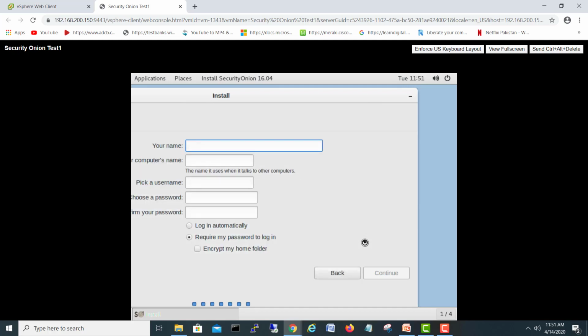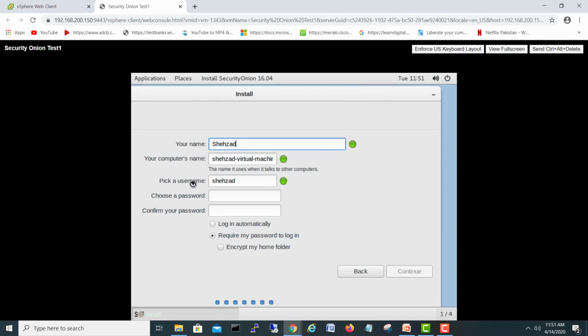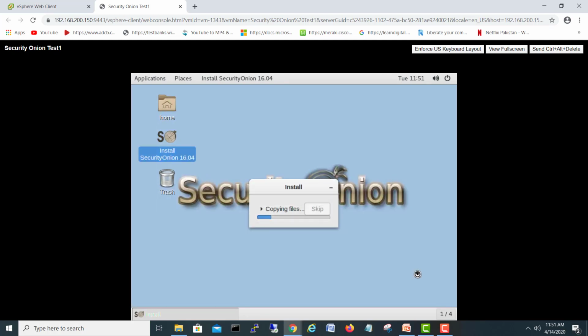Okay, here you have to give your name, username and password. Your name will be the main login name. I'll go for Shehzad. Okay, it picked my name also as a username. Password. Retype the password. Okay, so we'll go continue. Okay, it will start installation.